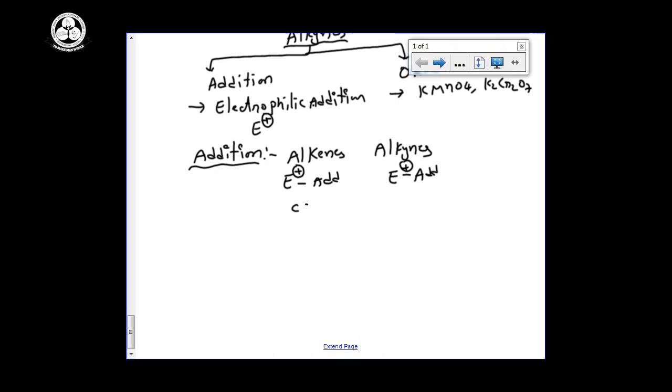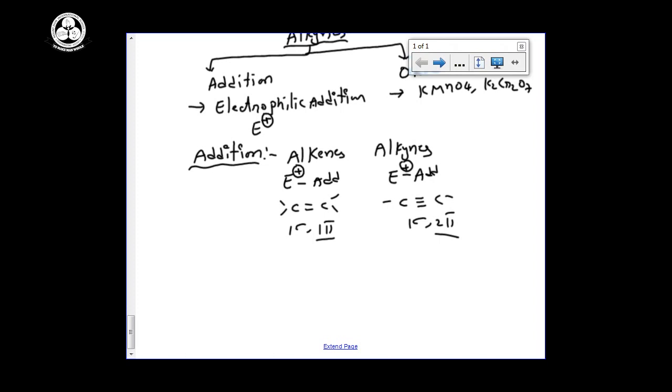Now here there is a double bond and here there is a triple bond. The question is, out of these two, which one is ready to donate the pi electrons? This is having 1 sigma, 1 pi. This is having 1 sigma and 2 pi electrons. Here 1 pi, here 2 pi. Generally, what we feel is that pi electrons are the ones involved in addition reactions.